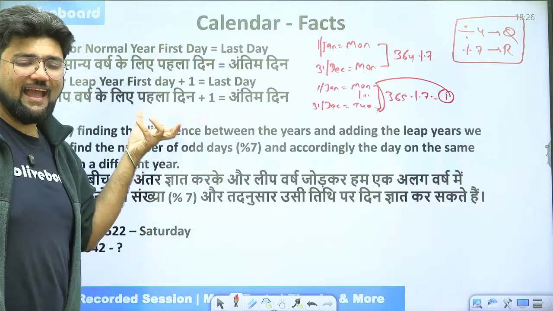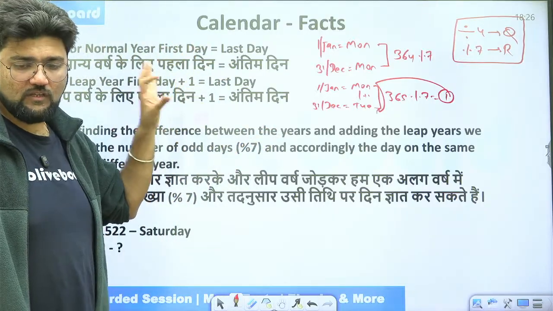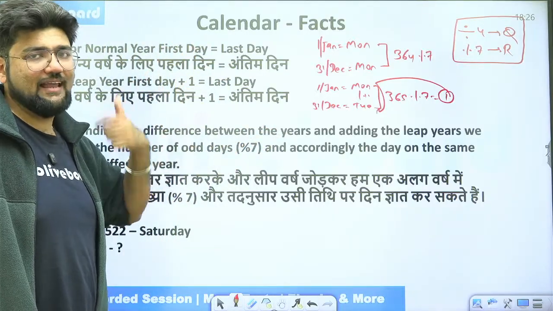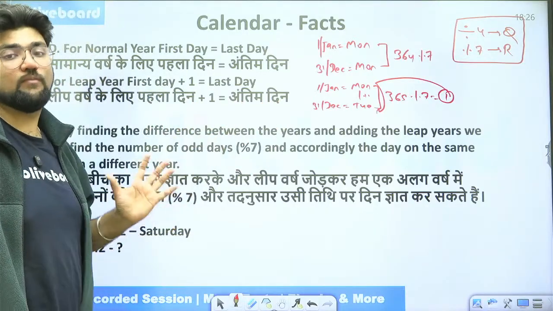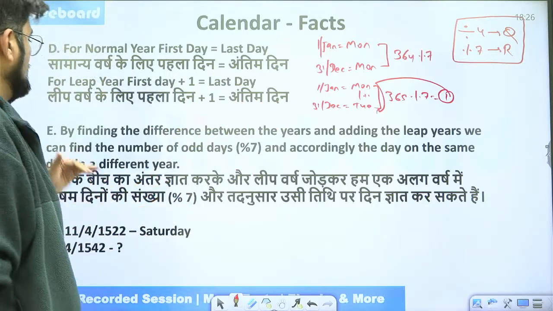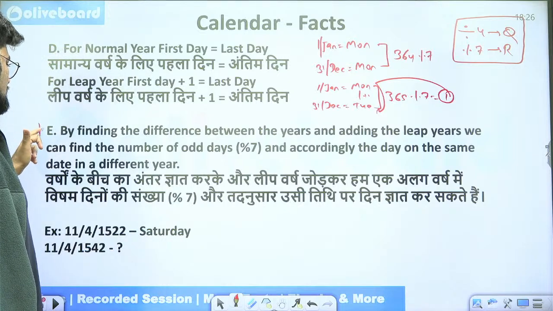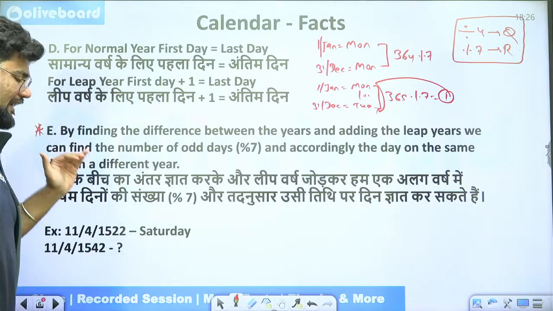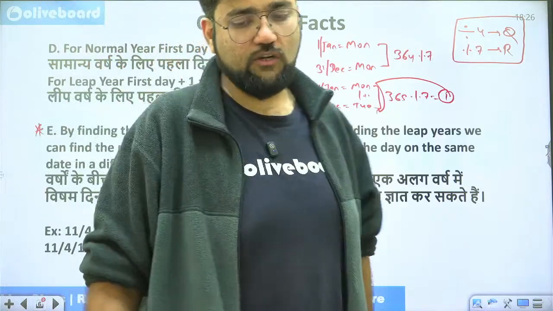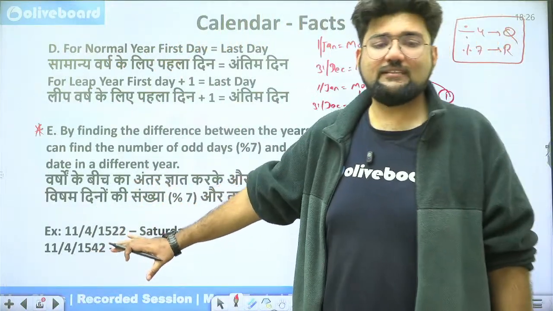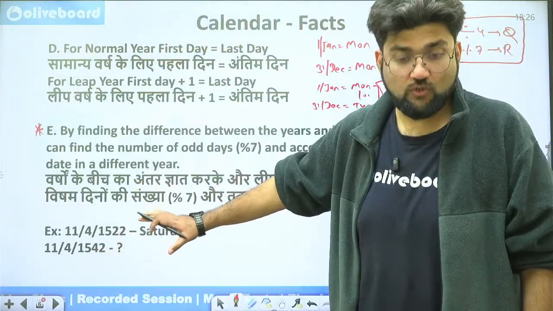So everything has a reasoning behind it. Okay, some will have reasoning, and some are just plain facts. Just remember them as facts. That is going to be more beneficial to you. Now, this is the most important principle behind finding the day of a particular date. This is what you need to understand. This is the primary thing which we are going to understand, which you are going to study.